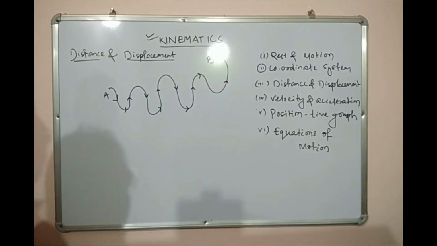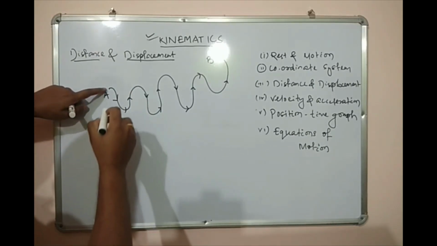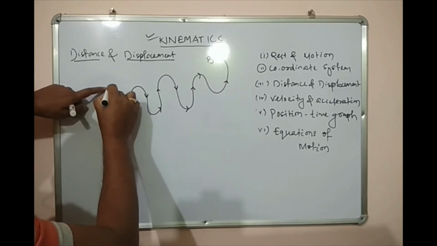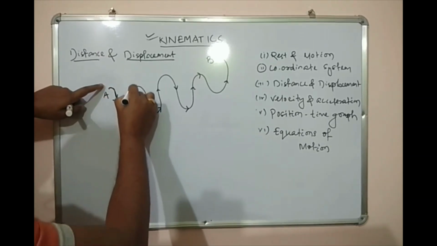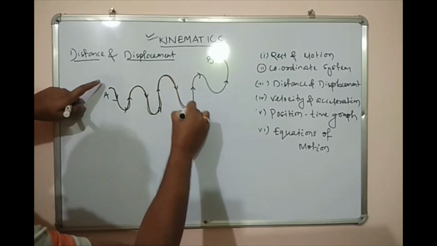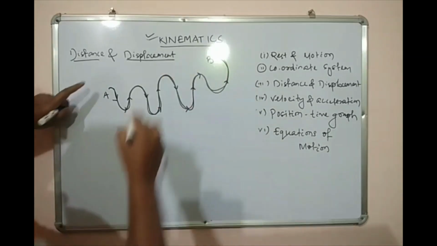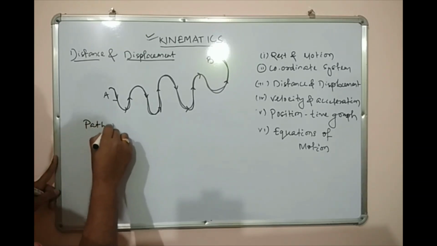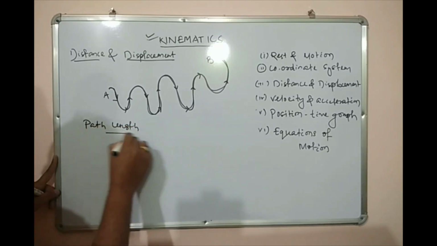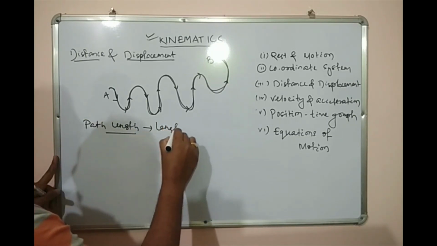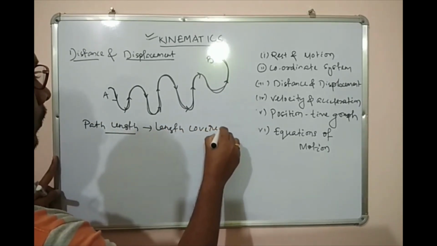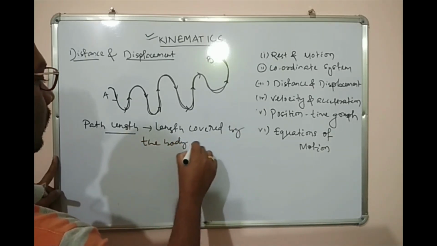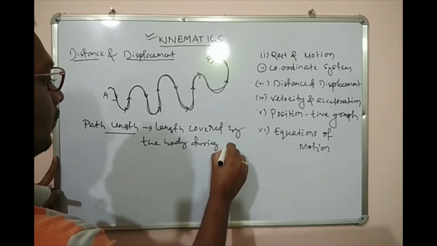So if we measure the length of the path from here, then it goes like this. The total length covered is known as the path length. Means the length covered by the body during its motion.